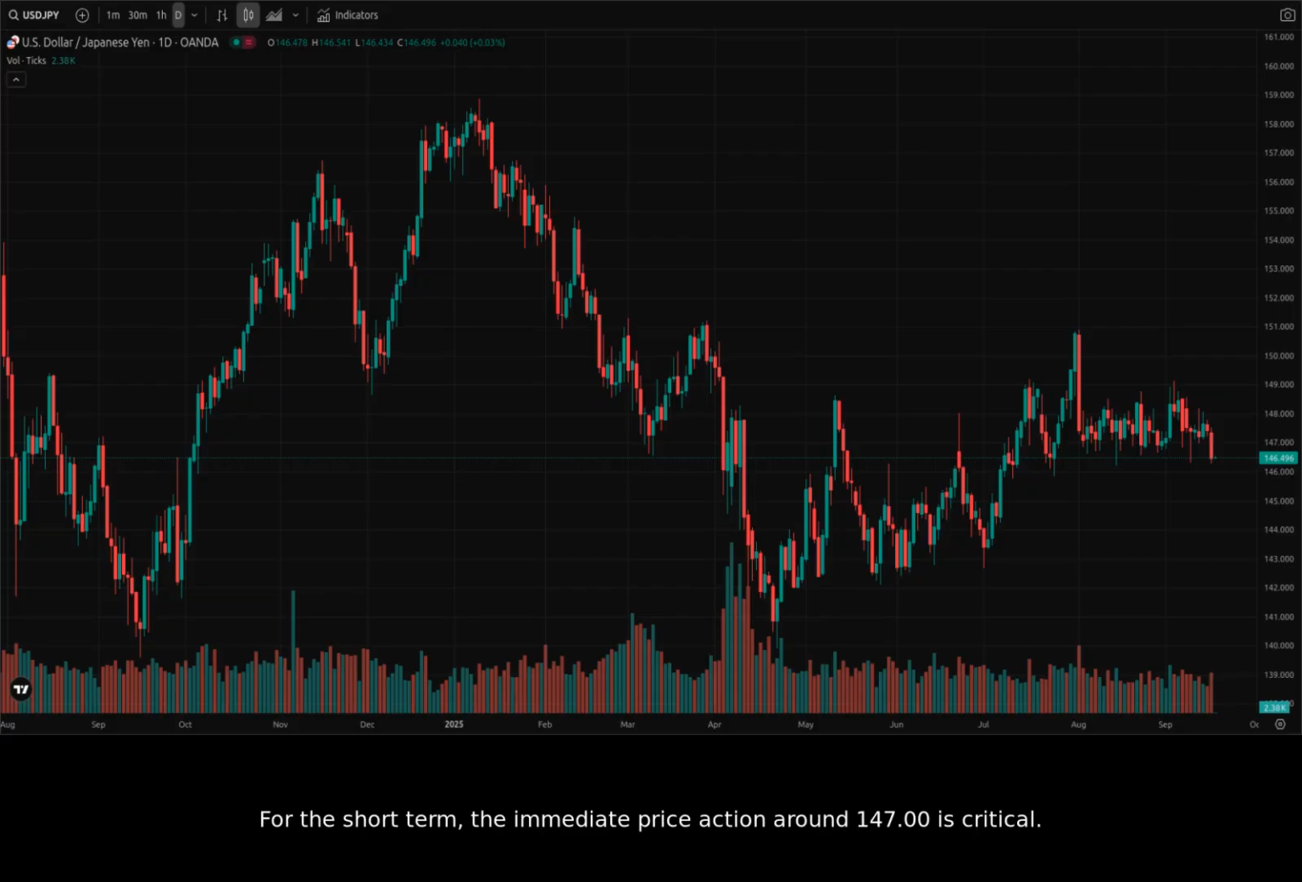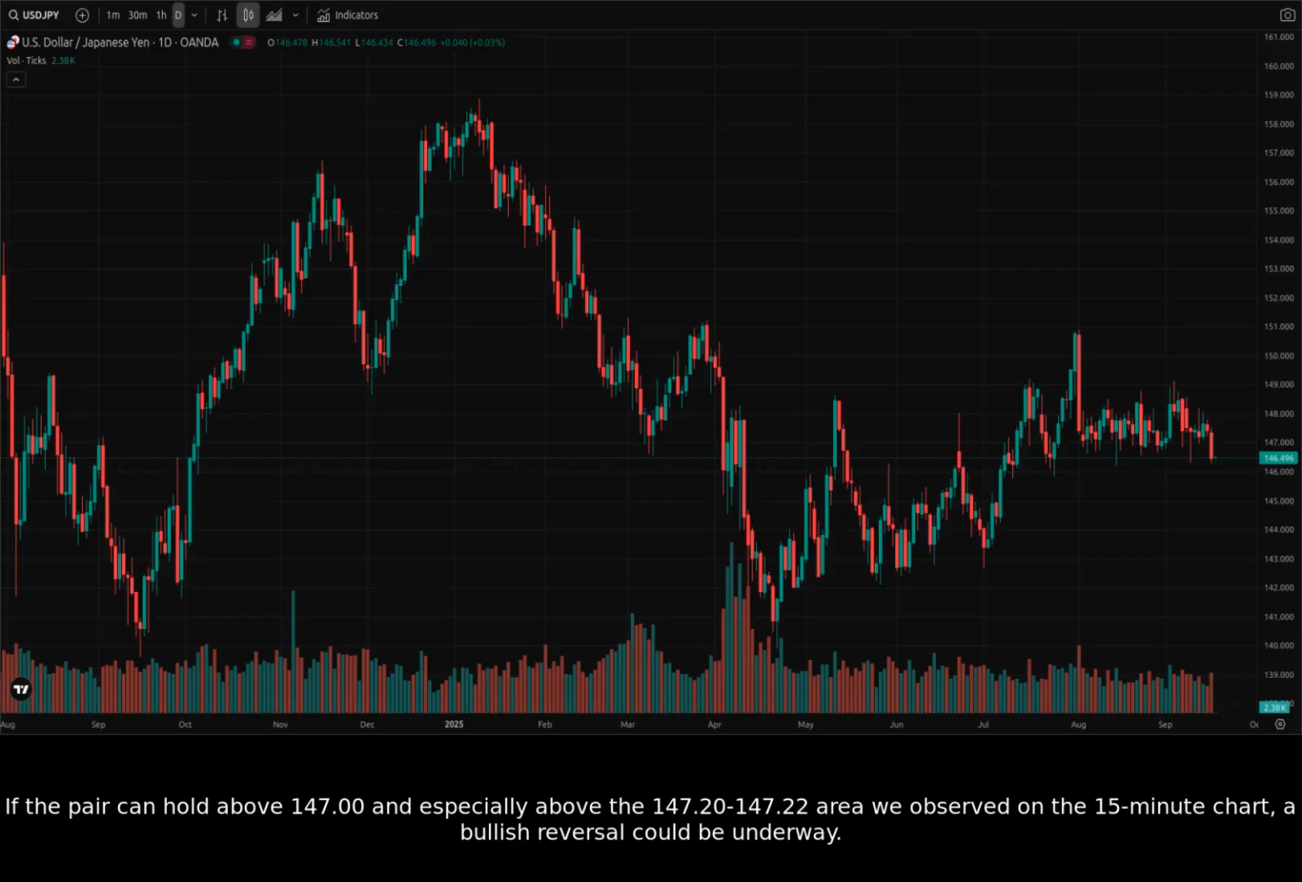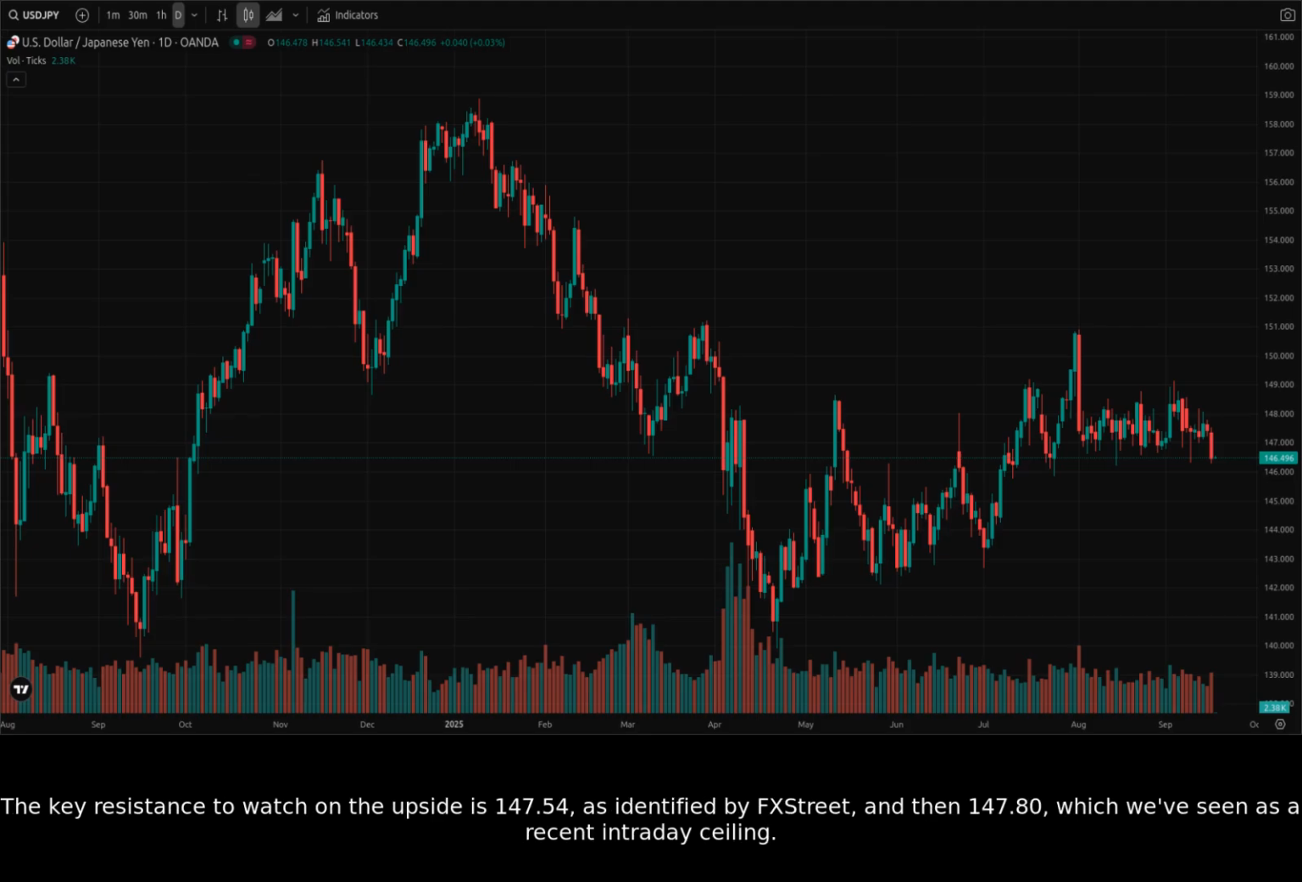For the short term, the immediate price action around 147.00 is critical. If the pair can hold above 147.00 and especially above the 147.20 to 147.22 area we observed on the 15-minute chart, a bullish reversal could be underway. The key resistance to watch on the upside is 147.54, as identified by FX Street, and then 147.80, which we've seen as a recent intraday ceiling.